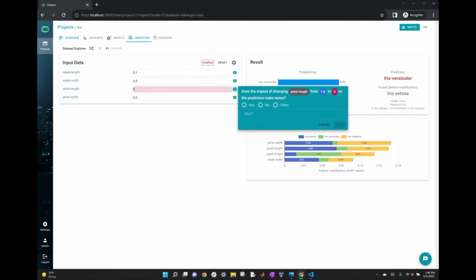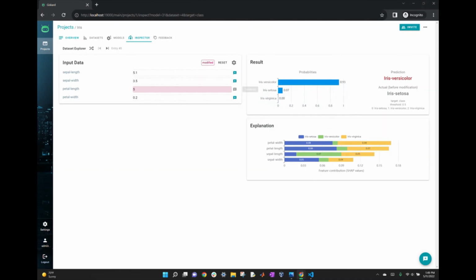So that could be interesting. You might want to give feedback on that. Like, yeah, that makes sense. This should now be an iris versicolor based on our domain knowledge. So we can say, hey, yeah, that makes sense. That would be some good feedback to provide.